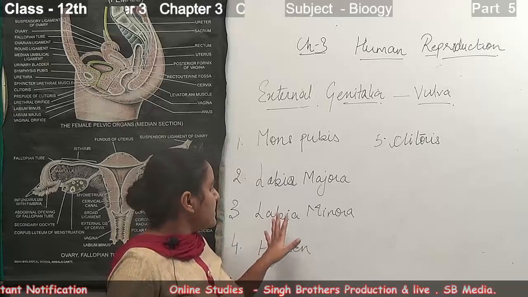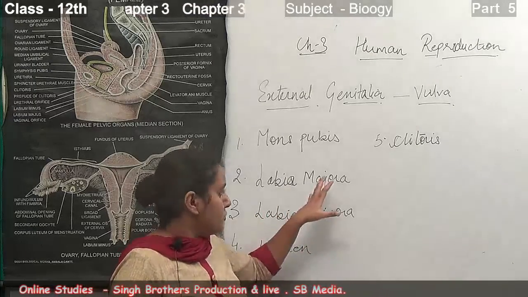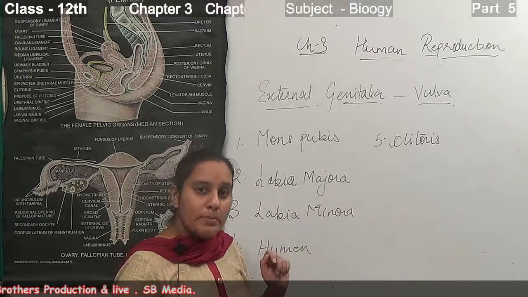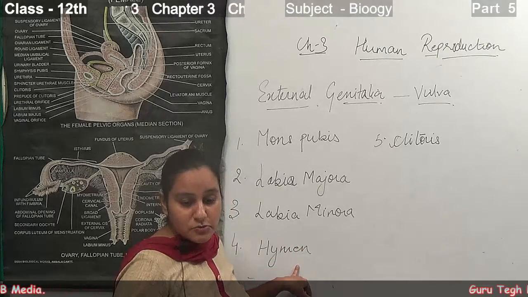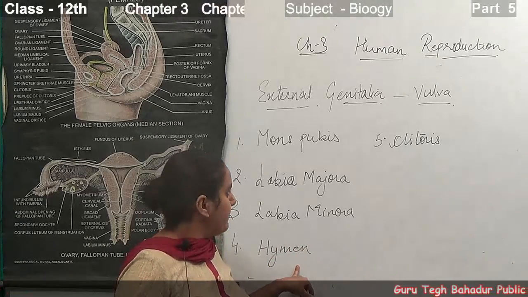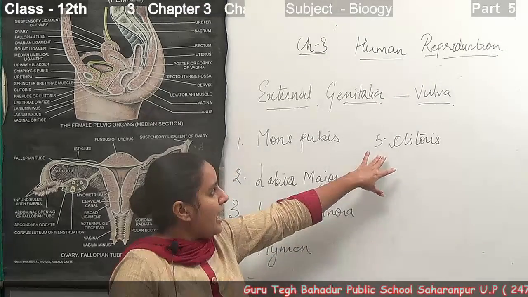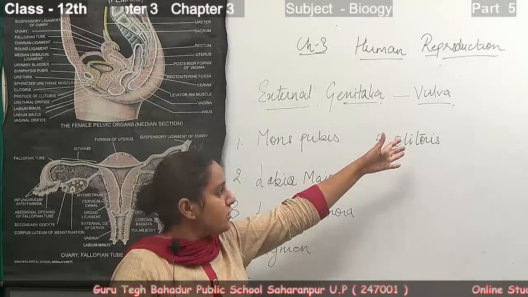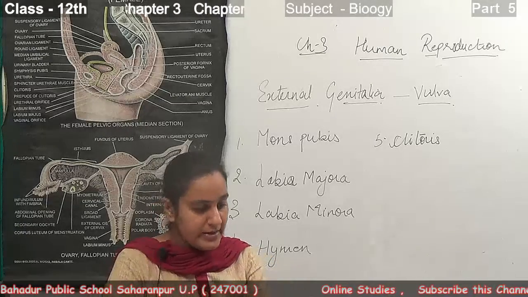The labia minora is present inside the labia majora and encloses the vestibule. The hymen is a thin mucous membrane that partially covers the vaginal opening, and the last one is the clitoris, a finger-like structure that lies at the junction of the labia minora.